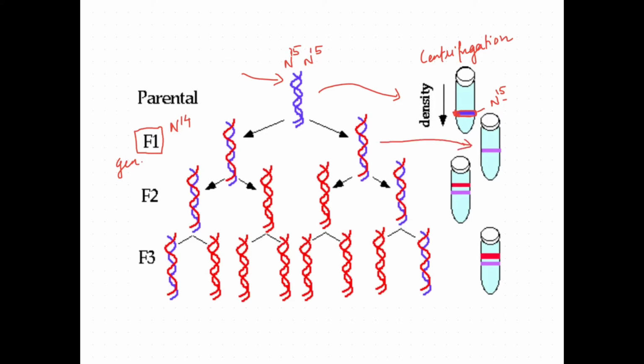The first generation cells will have some DNA. That DNA is centrifuged to find the position. Surprisingly, it is found that the position is not matching with N15. It is a little bit above N15. Again, after one more generation, the DNA was isolated and density gradient centrifugation was done again.